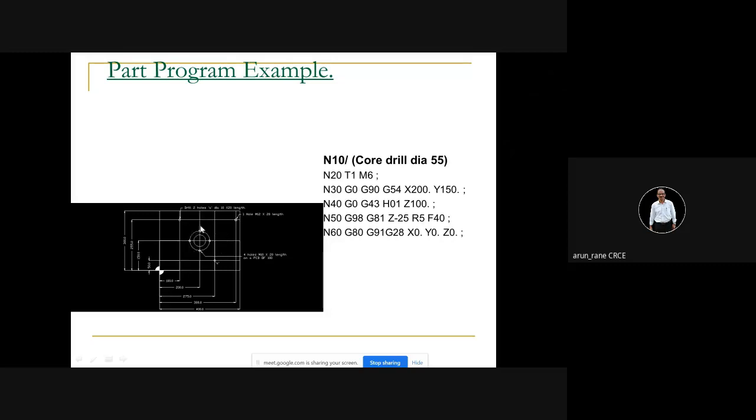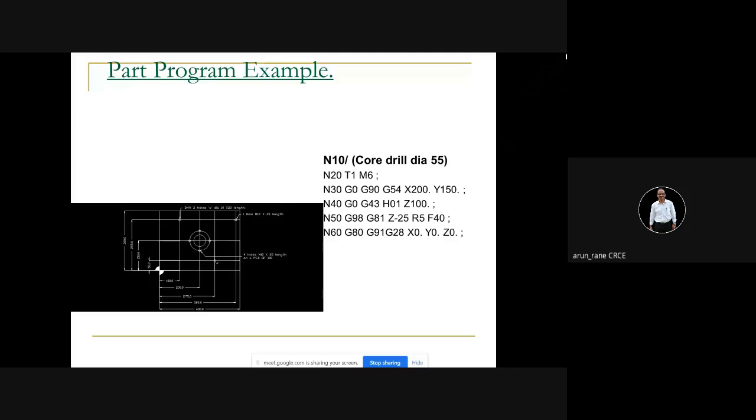And second thing is, for some machines the tool change will happen only at the reference point. That tool arm, ATC, the automatic tool changer, is available only at the machine reference point. So therefore you don't have a choice, you have to take the tool to the reference point in order for the tool change to happen.